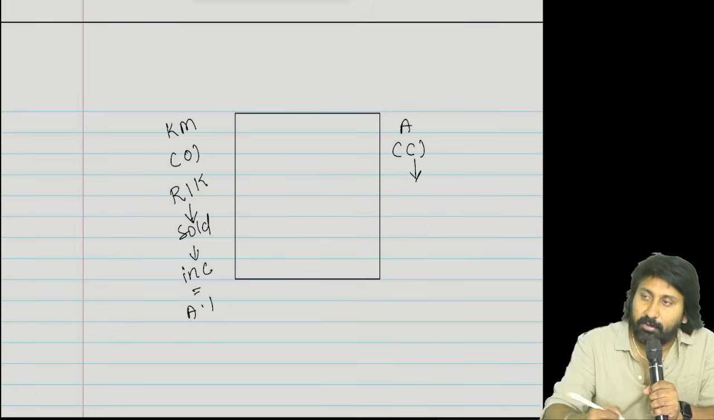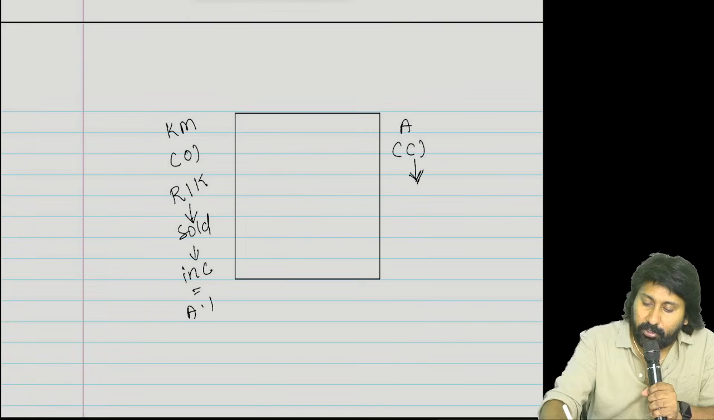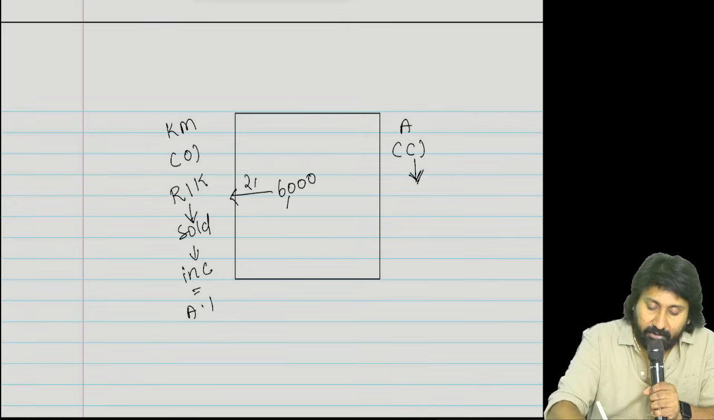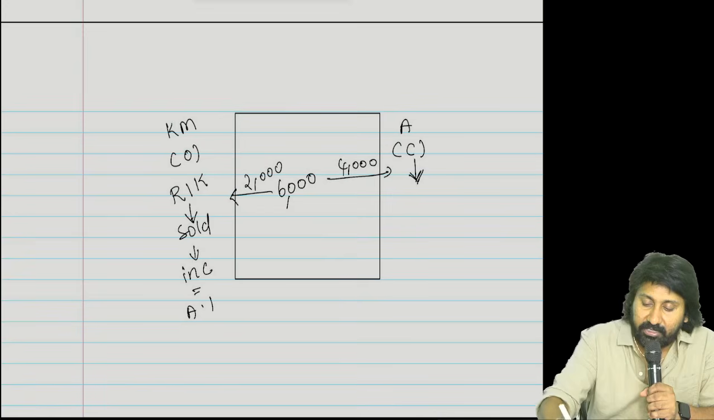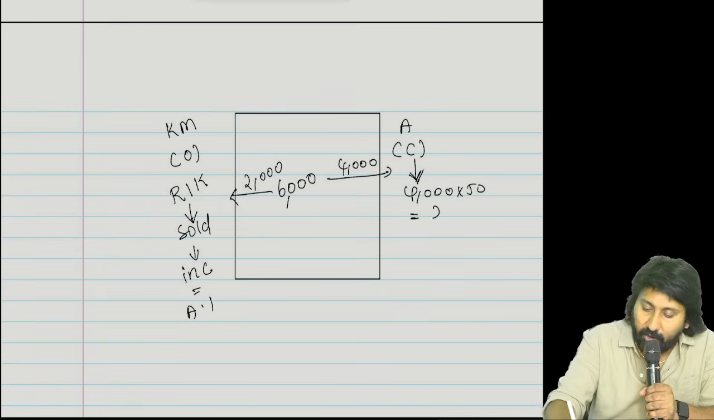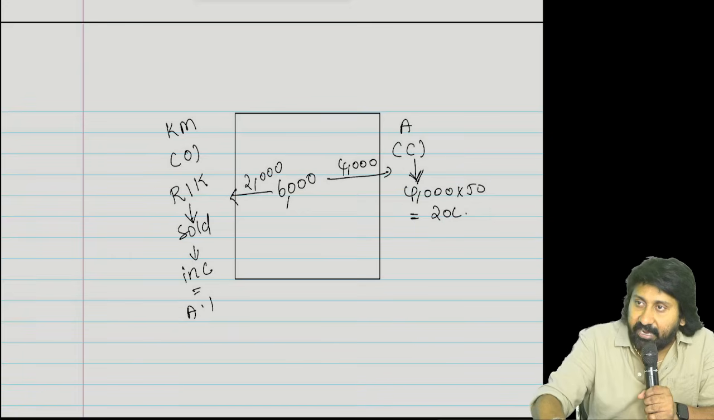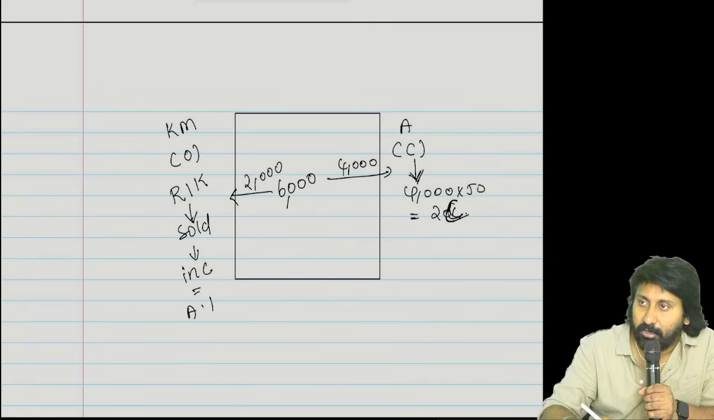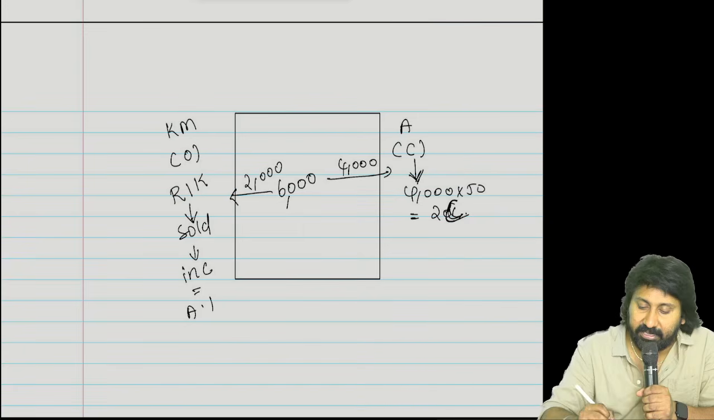Totally, how many mangoes did we produce? 6,000. Out of that 6,000, how many are given to KM? 2,000. How many are kept with the cultivator? 4,000. Are these 4,000 kept in the dustbin or sold? 4,000 sold, each at 50. How much? 2 lakh revenue is generated by him. Sorry, 2 lakh. 2 lakhs generated by this person.